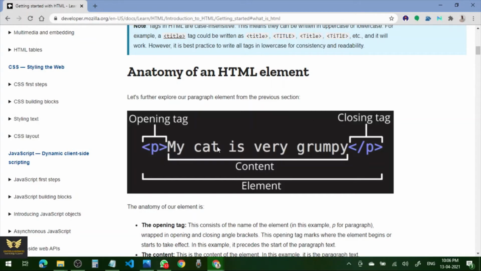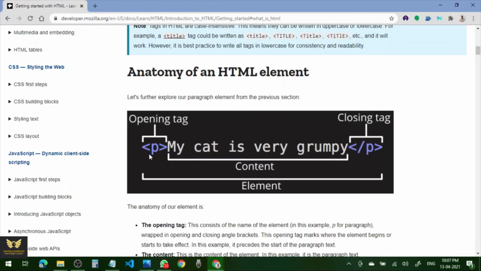my cat is very grumpy, or whatever sentences you include, that we call content. This will be displayed in the web page. My cat is very grumpy. Whereas this P and this P, along with the less than, greater than symbols and forward slash, will not be displayed, right? It is nothing but tags. This is the opening tag and this is the closing tag, and these are the contents, and this we call an element. Element in the sense, paragraph element. P stands for paragraph. Similarly, H stands for heading elements, right?